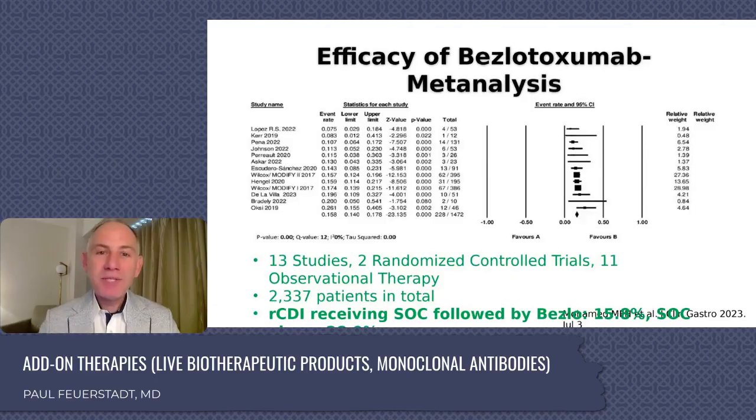We'll fast forward to after the pandemic. Colleen Kelly's study group did a very, very nice job. They said, look, during the pandemic, we really didn't have access to fecal microbiota transplant outside of clinical trials. So what moved into its place temporarily? Bezlotoxumab. So there was a bunch of data that came out after that. Here we're looking at 13 total studies, 2 randomized controlled trials, MODIFY 1 and MODIFY 2 that I just showed you, 2,337 patients. Recurrence rates in the group that received bezlotoxumab, 15.8%. Recurrence rates in the group that received placebo, 28.9%. So we see bezlotoxumab very, very effective.